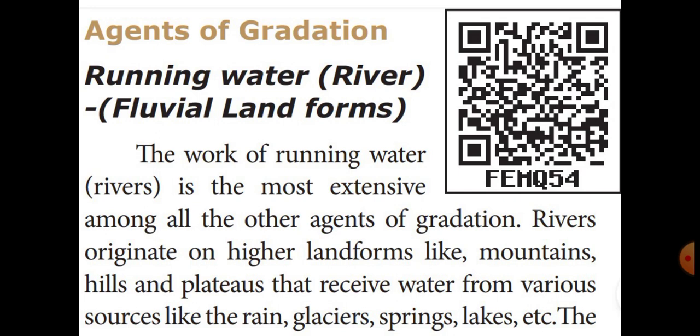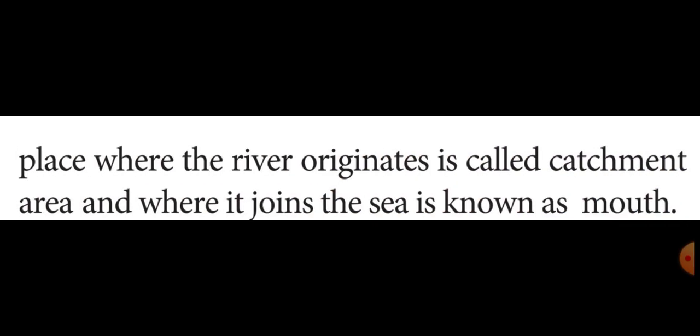Where a river originates, that place is called its source. And where the river is joined, mostly into a sea or lake, that area is called its mouth. Where the river originates is its source, and where it joins is its mouth.